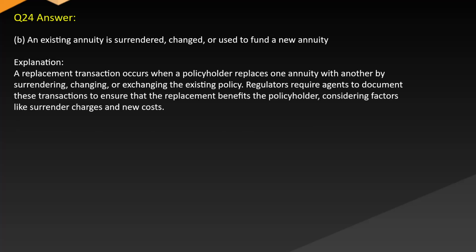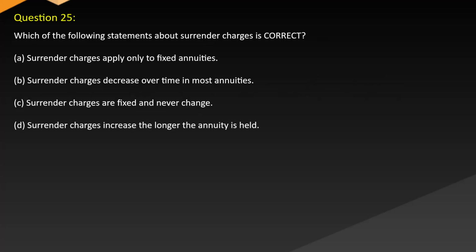Answer: B. An existing annuity is surrendered, changed, or used to fund a new annuity. Explanation: a replacement transaction occurs when a policyholder replaces one annuity with another by surrendering, changing, or exchanging the existing policy. Regulators require agents to document these transactions to ensure that the replacement benefits the policyholder, considering factors like surrender charges and new costs. Question 25.